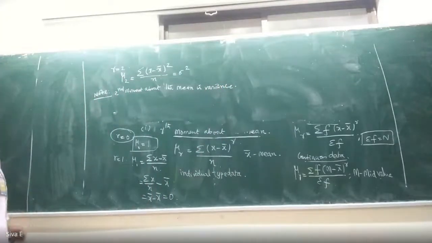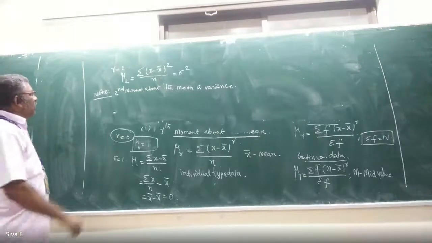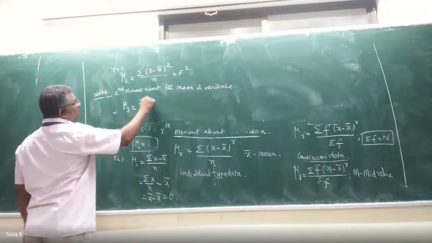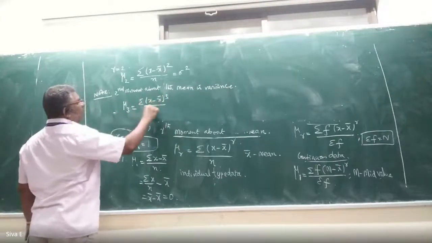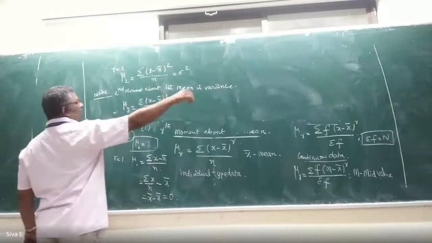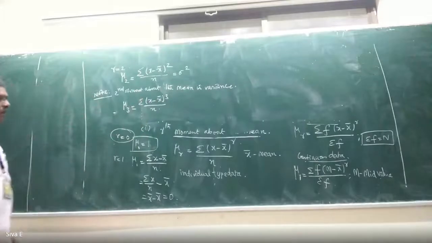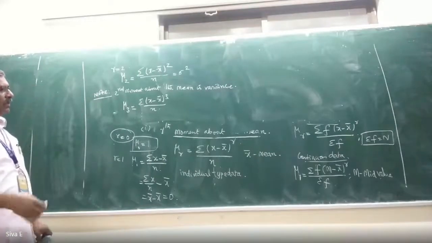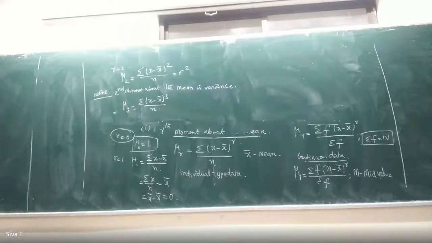About the mean is variance. Mu 3 equal to summation of (x minus x bar) whole cube by n, and so on. Mu 4, mu 5, like that we can write. That is a moment about the mean. Next we move to the moment about the point.